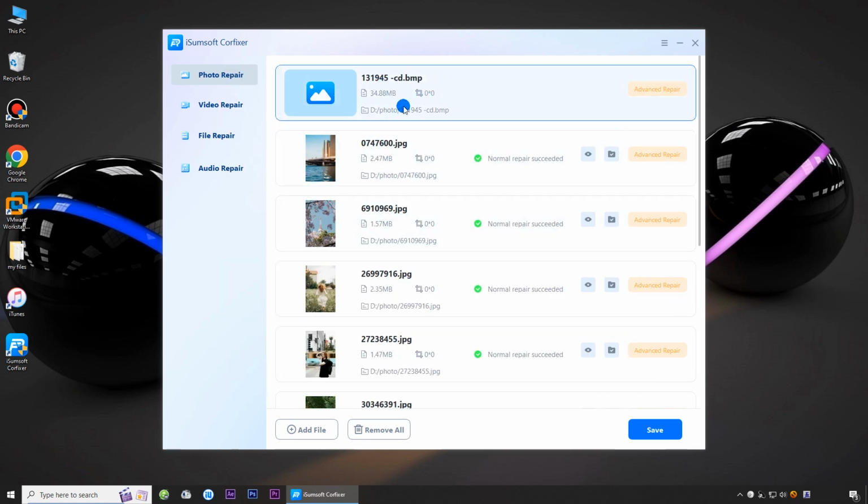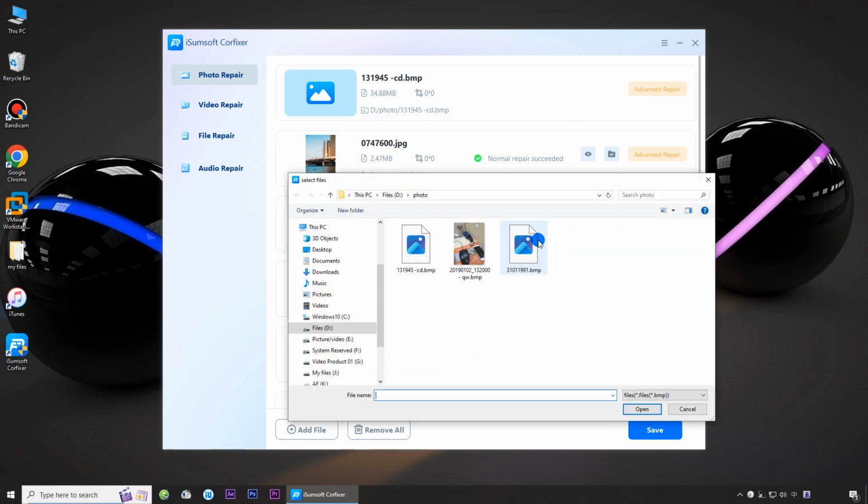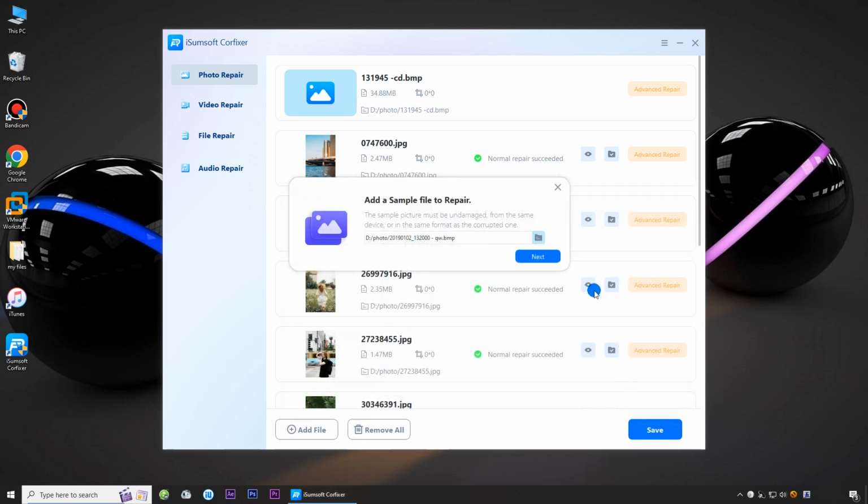If there is a photo that failed to be repaired, it's probably very badly damaged. In this case, click the Advanced Repair button. Then, add a sample photo. A sample photo is a healthy photo created by the same device as the corrupted one. It provides a reference for the software to analyze structural patterns, metadata, and encoding settings in order to repair the severely damaged photo. Once added, click Next.